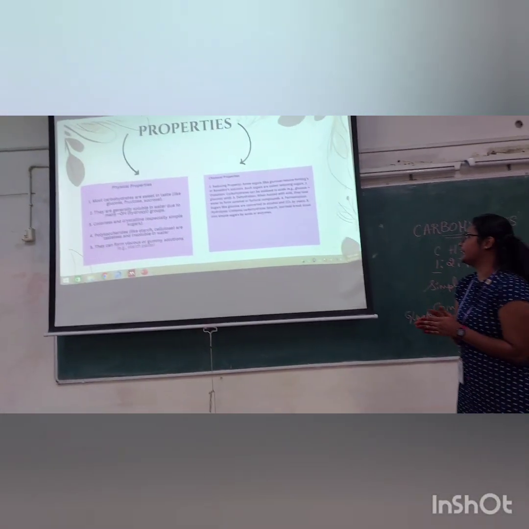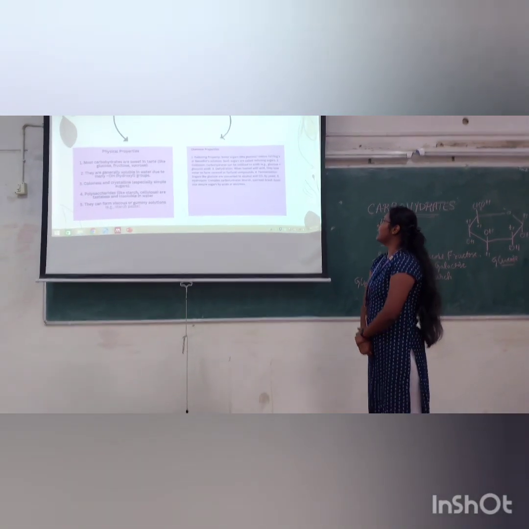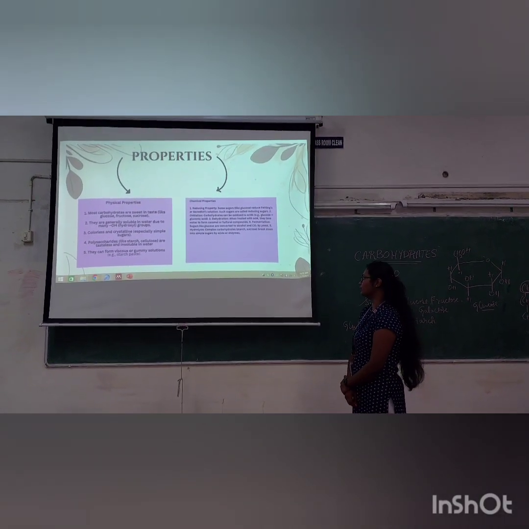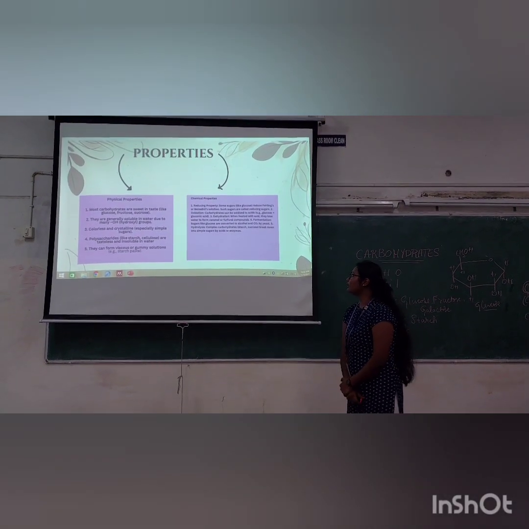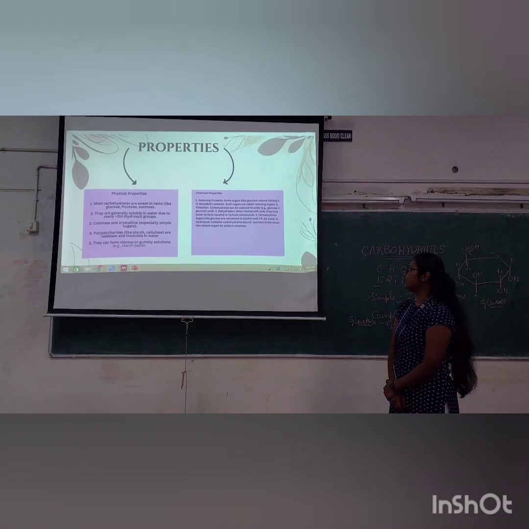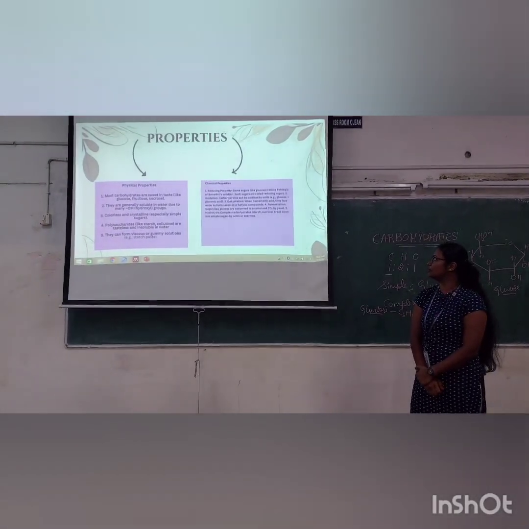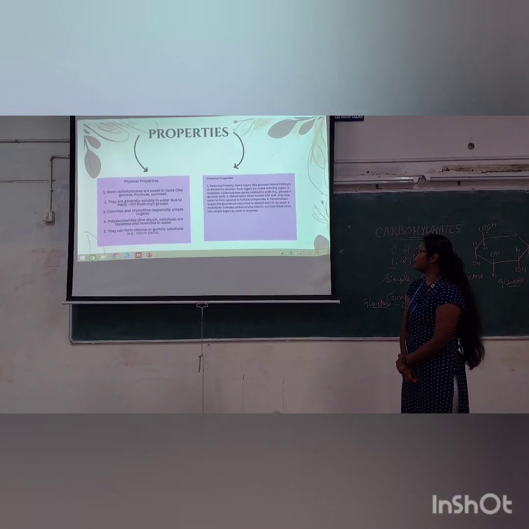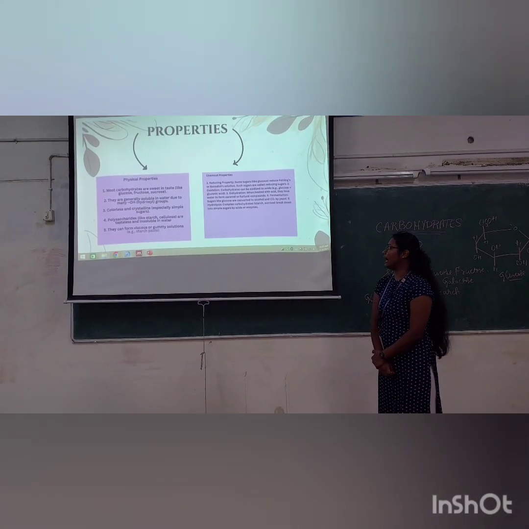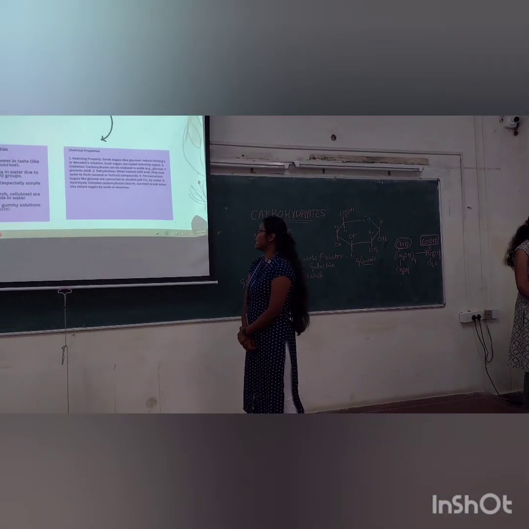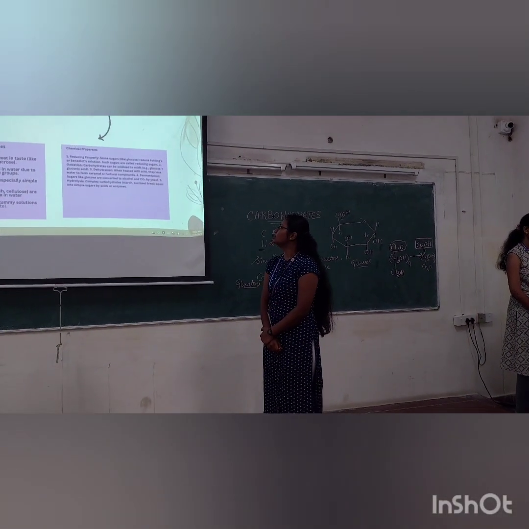Next. Third one, dehydration. When carbohydrates are heated with acid, they lose water to form caramel or purple compounds. Fourth one, fermentation. Sugars like glucose are converted into alcohol and CO2 by yeast. Fifth one, hydrolysis. Complex carbohydrates, that is starch, sucrose, can break down into simple sugars by